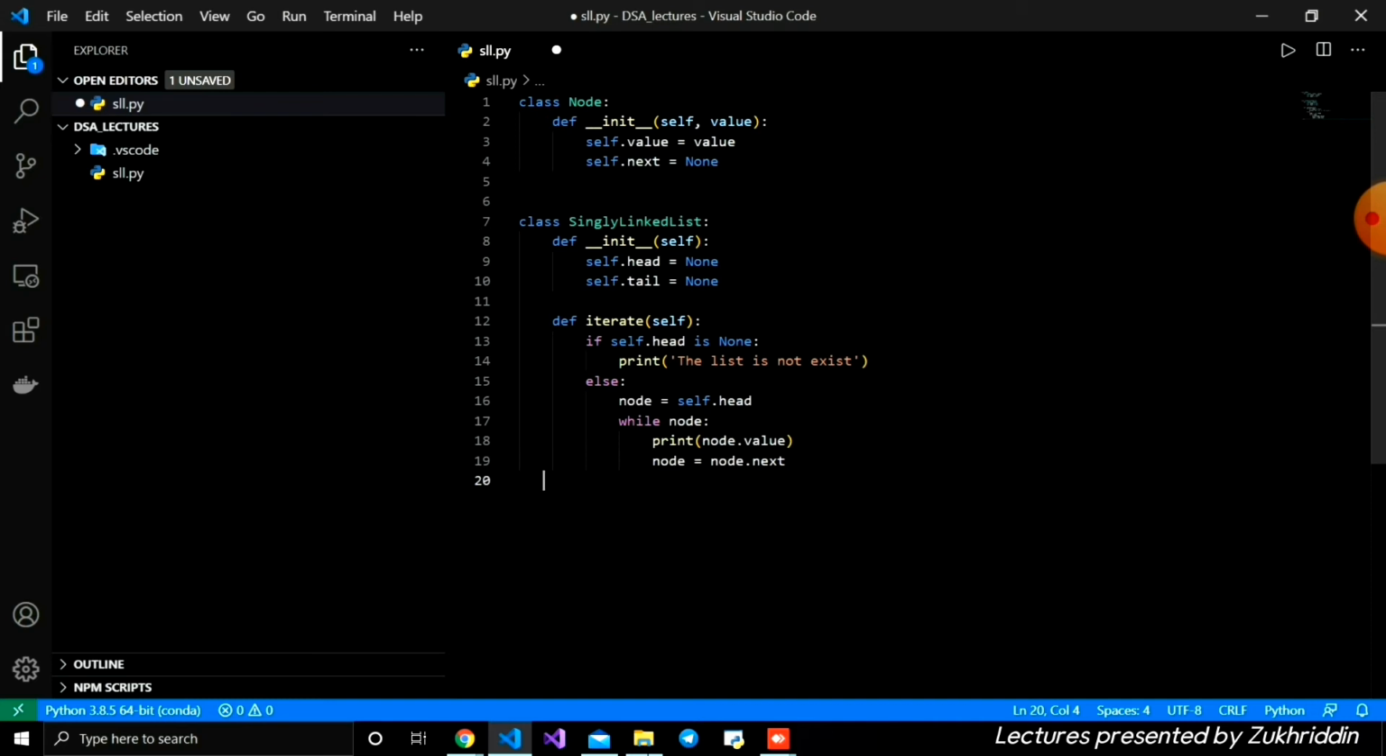And we're going to create also one more function, which is for adding a value to our linked list. I'm going to create the append function, and it takes self and also value.